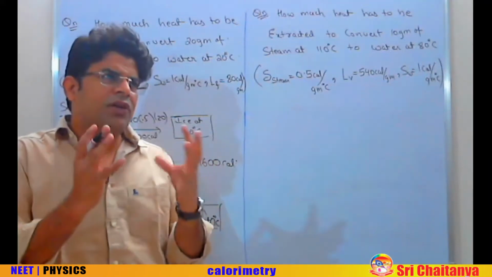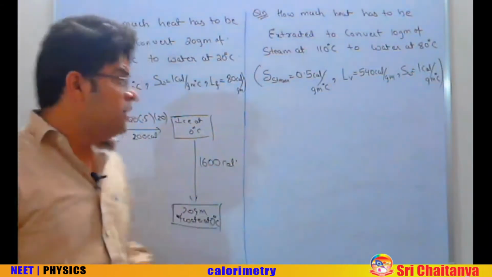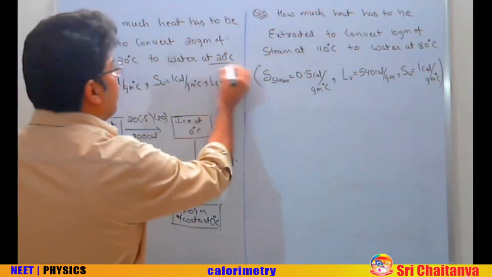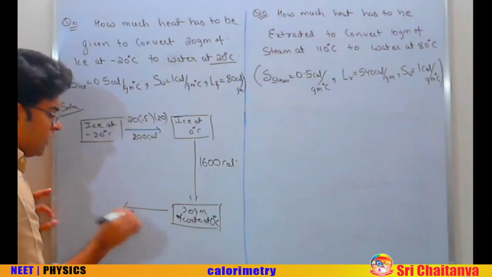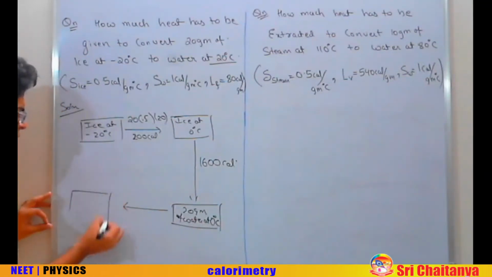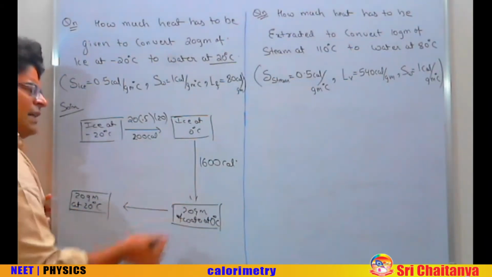Now the third part: if we have got water at 0 and now we start providing heat, what happens? Once you have got water at 0 and you start providing heat, the temperature of water starts to increase. We wish to increase the temperature of water up to 20 degrees centigrade. To do that, we have to provide how much further heat? So we want 20 gram of water at 20 degrees centigrade. How much heat has to be given?